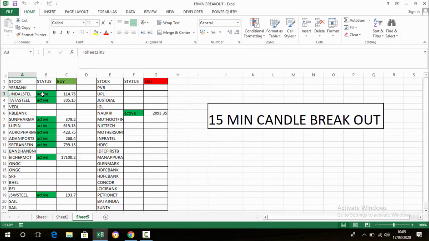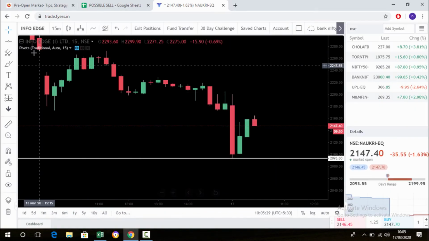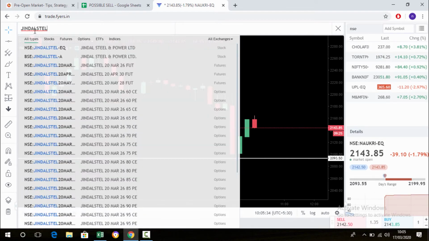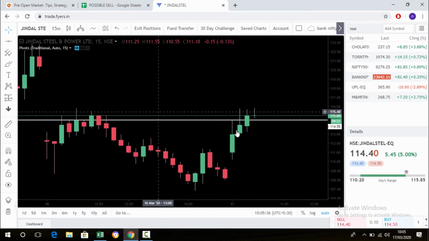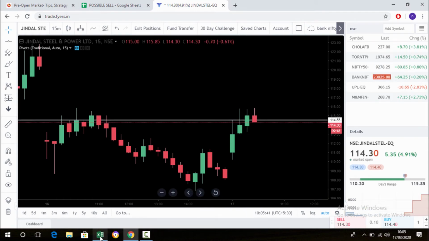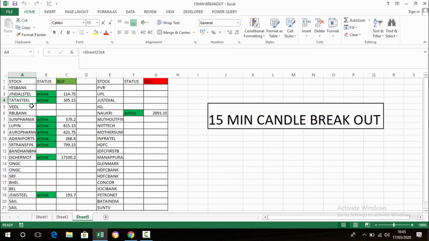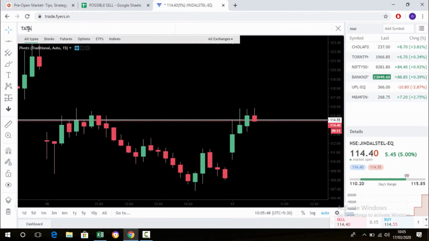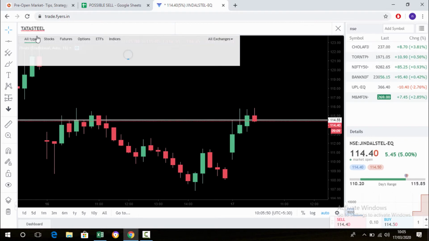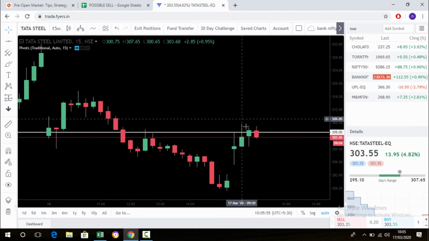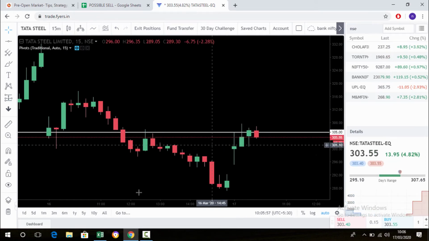A few moments later. Okay, now let's check one by one. First one is Jindal Steel. See, its high broke and it's going up. The next stock, Tata Steel. Tata Steel also broke the high and it's going.